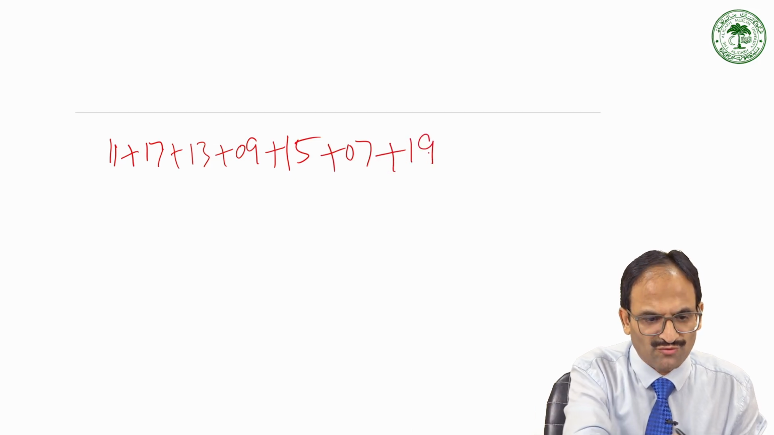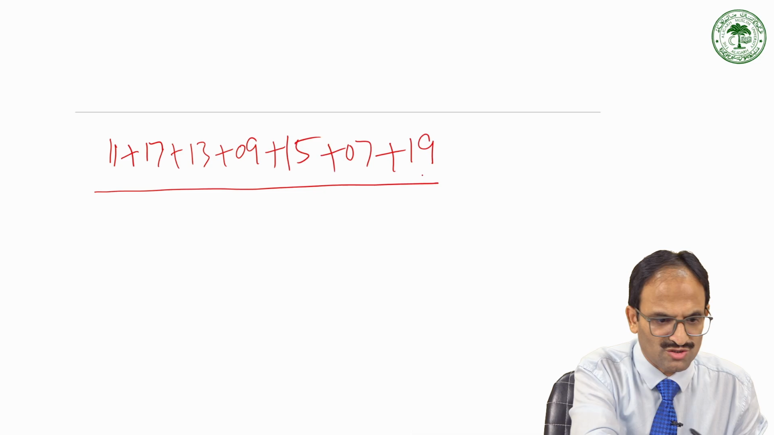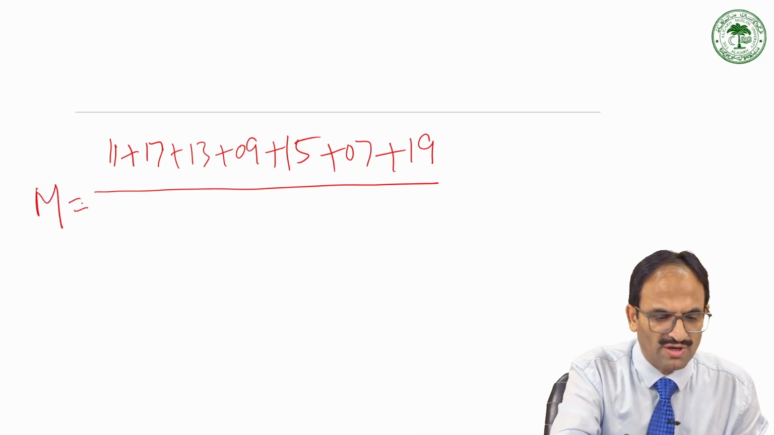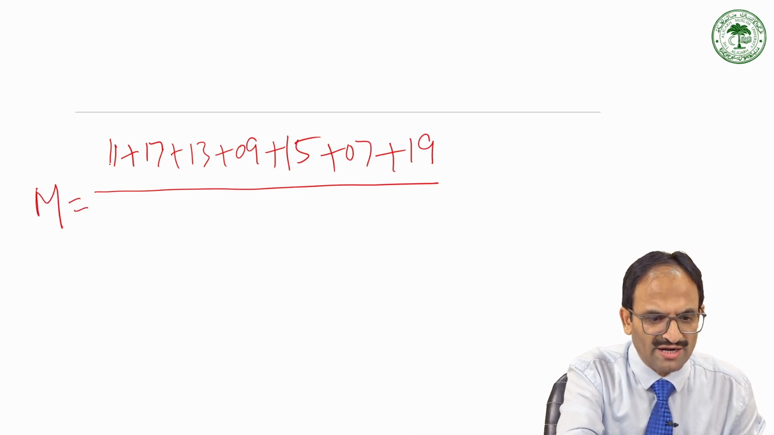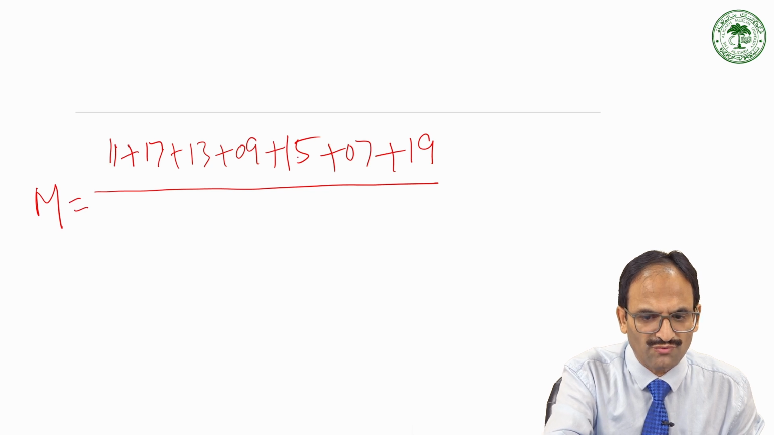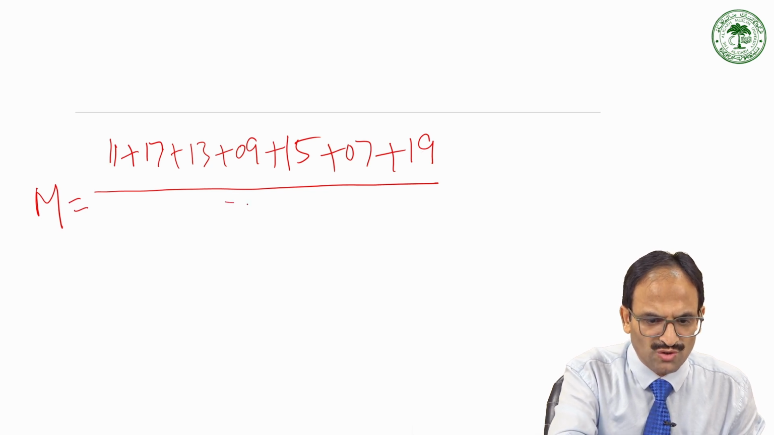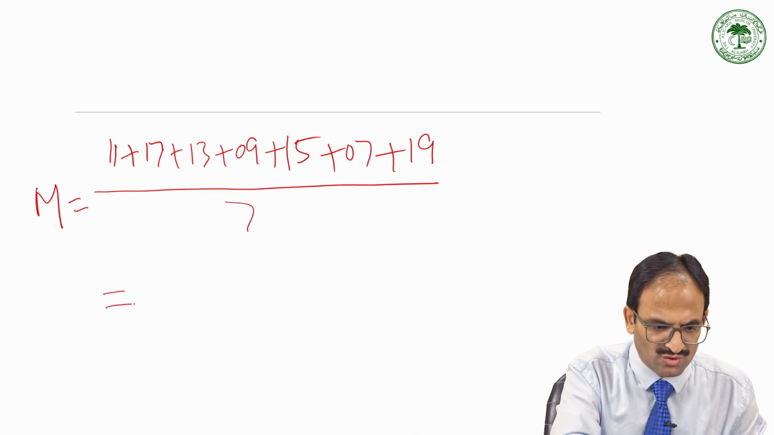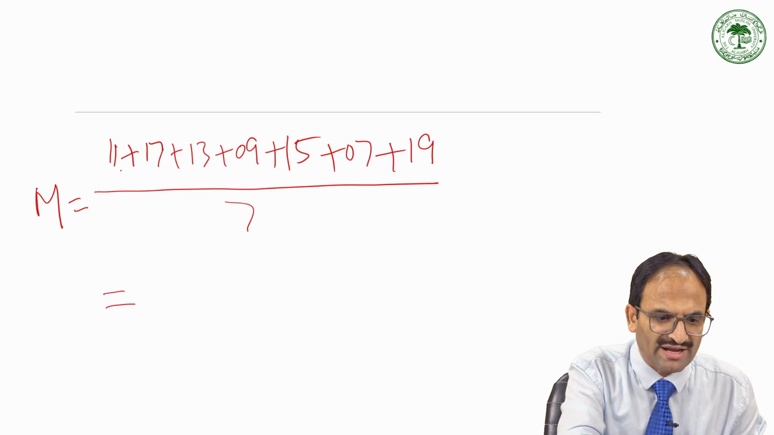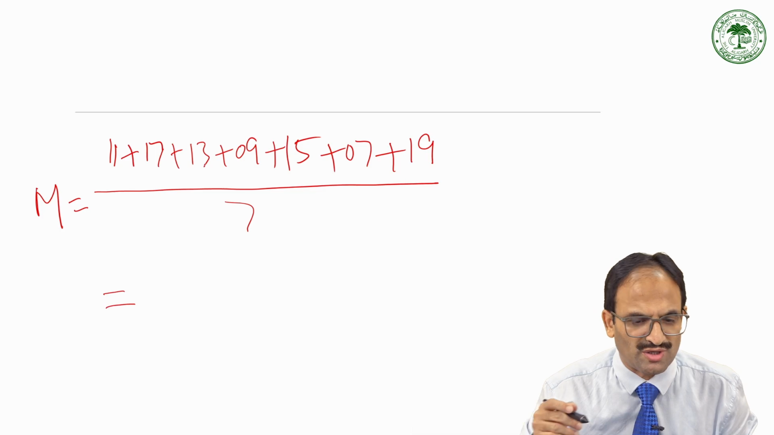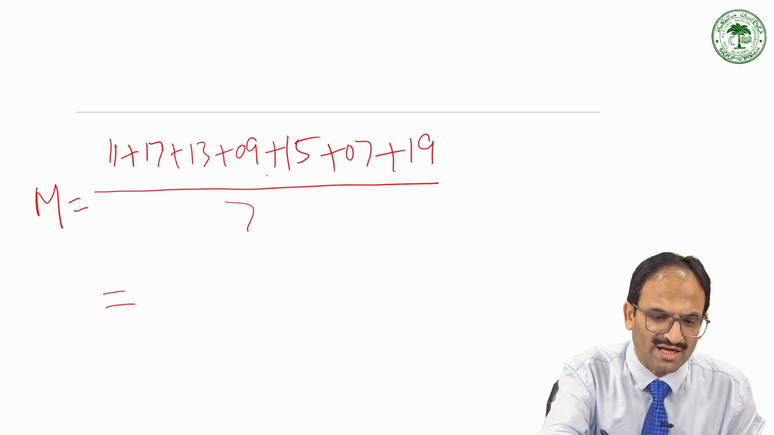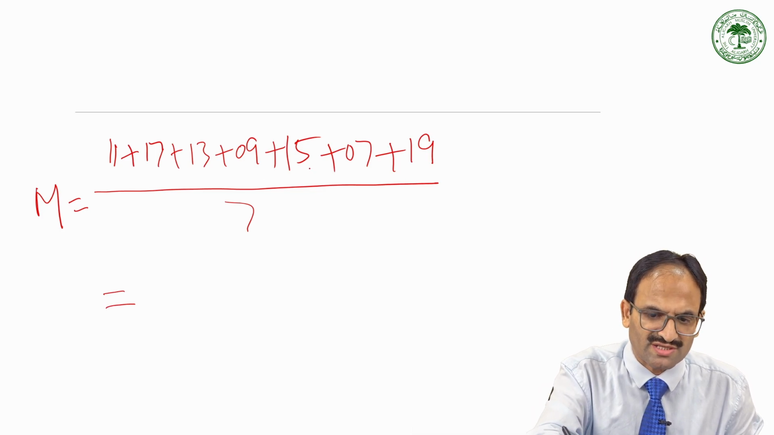So remember, you have to calculate the mean. So M is equal to, remember how many numbers are there? 1, 2, 3, 4, 5, 6 and 7. So you have to sum all the 7 numbers and divide it by 7. Now let's calculate. 11 and 17 becomes 28. If you add 13, it becomes 41. Then 9, 50. Then 15, 65. Then 7, 72. And further you add 19, so it becomes 91.